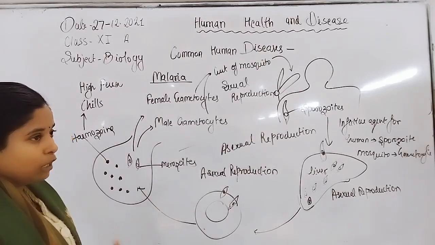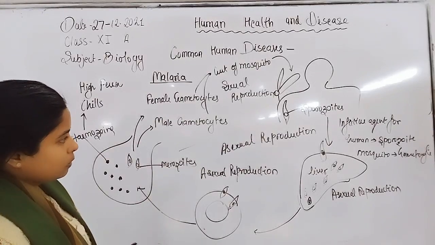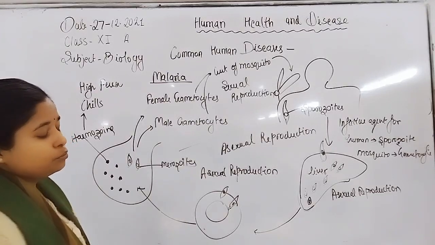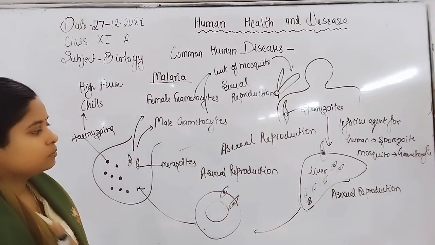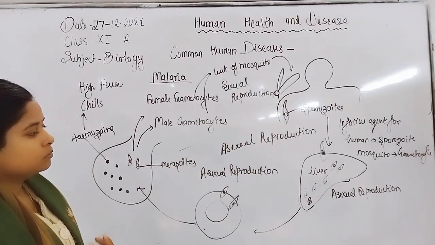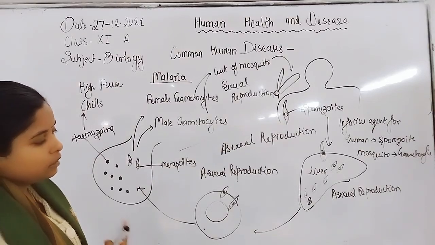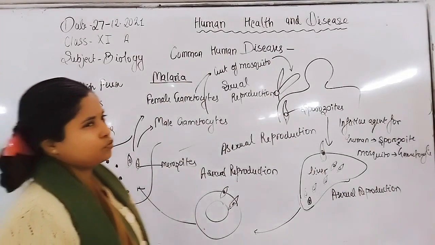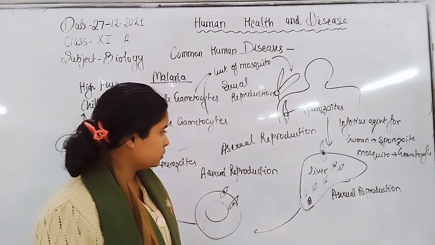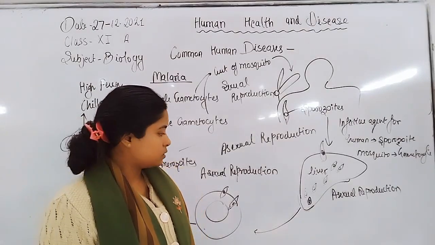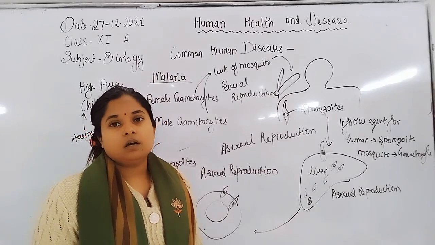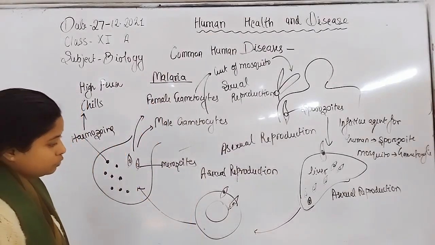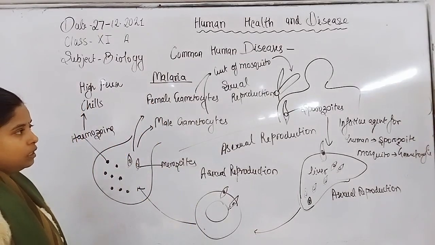But without the host, the life cycle may not complete, but still they continue their continuous increase in their number. This occurs in the liver or the RBCs. Some of the other stages are also formed, like the signet ring form or the amoeboid stage, after the infection of these sporozoites into the RBCs. So this is the overall life cycle of